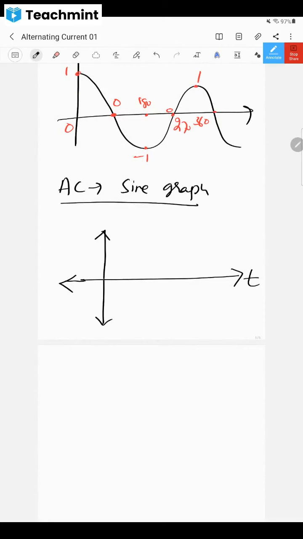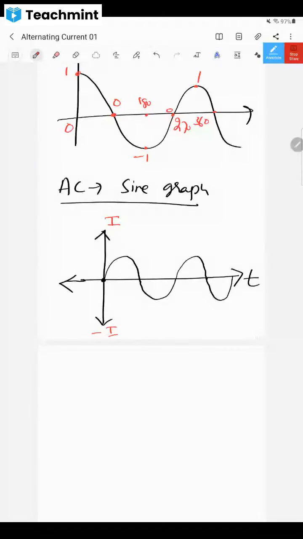From here onwards I'll be representing the current or voltage like this. Look at this. This is called a crest. This is called a trough. Again, crest, trough. These are the points I'm showing you here. Now, whatever this highest value is, for example, this is current, and this is minus current.